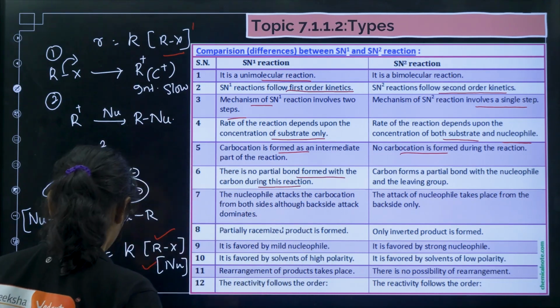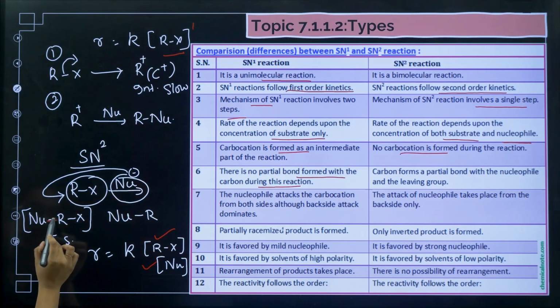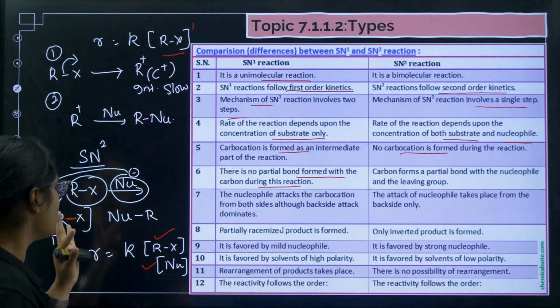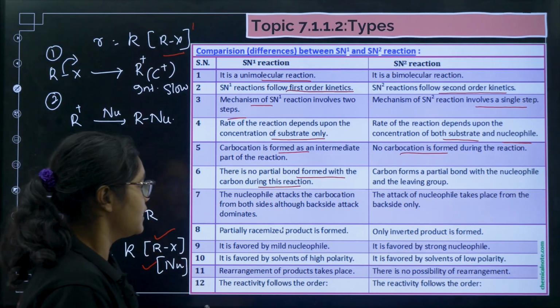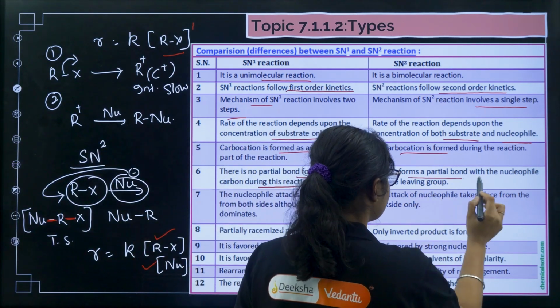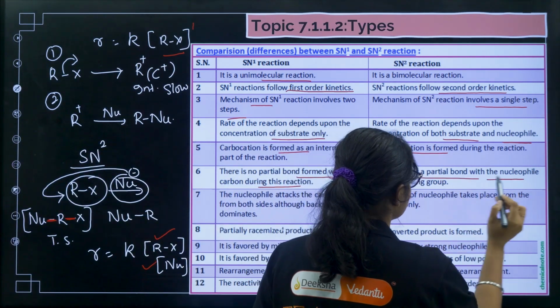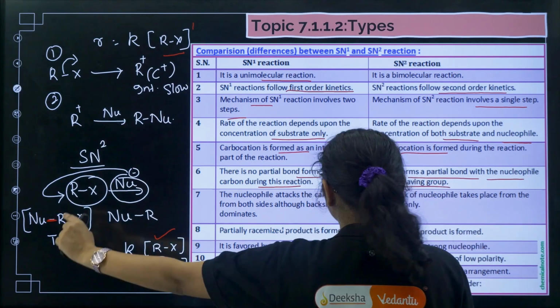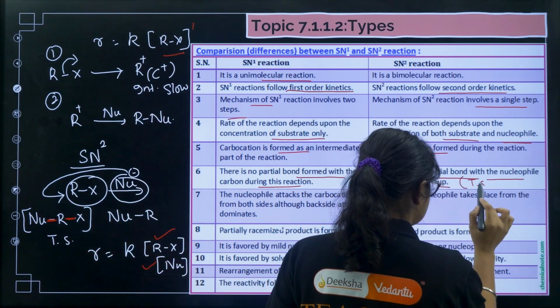Next, there is no partial bond formation with the carbon during the reaction in SN1. So what is this partial bond formation? Here there is a partial bond formation. This bond will break after some time, right? So we call it a partial bond formation. Here, the carbon forms a partial bond with the nucleophile and the leaving group. So this happens in the transition state.